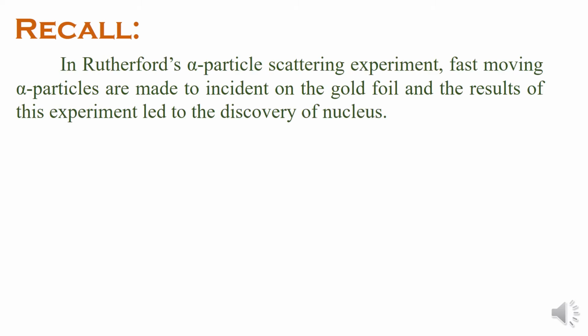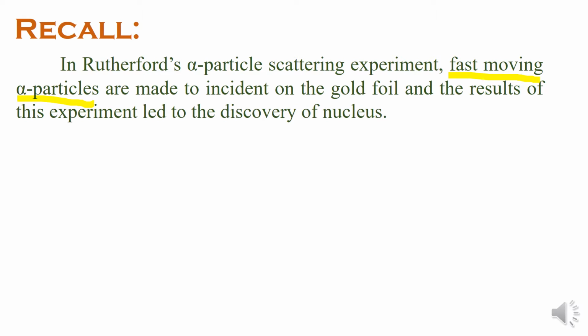In the Rutherford alpha scattering experiment, fast moving alpha particles are made to be incident on the gold foil.